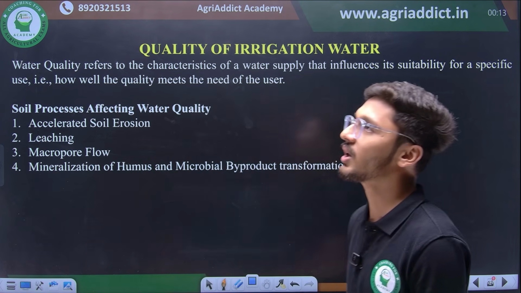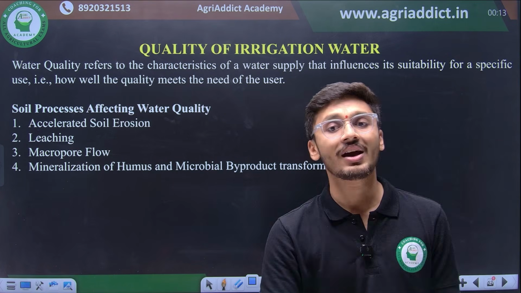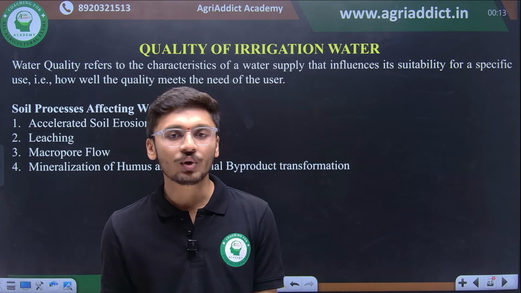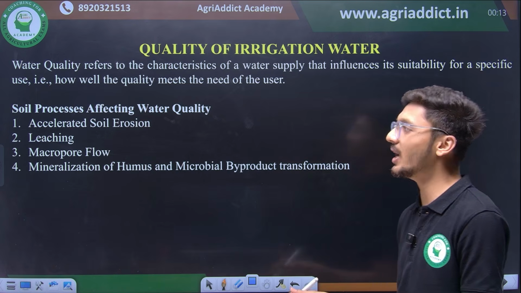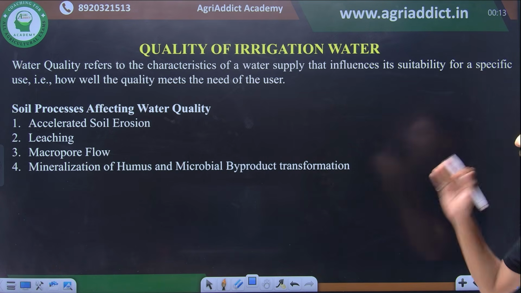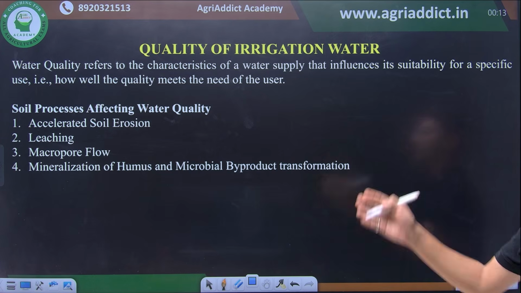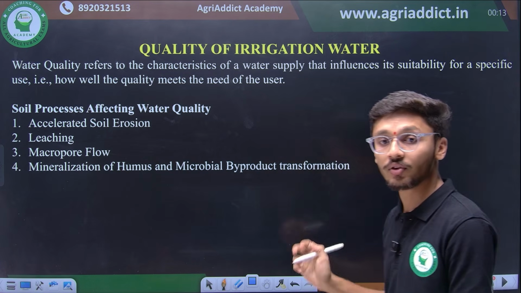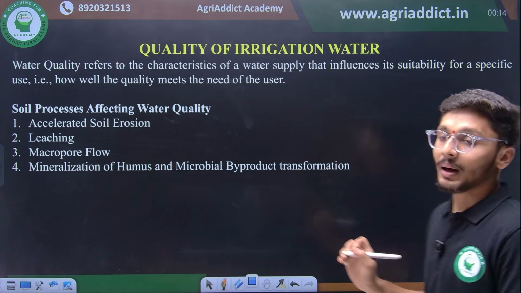अगर सॉल्ट रिच वाटर हम सप्लाई कर देंगे तो हम हमारी सॉइल की फिजिकल हेल्थ कंडीशंस को खराब कर देंगे. If we are supplying water that is rich in salt, it is not useful. It will be another parameter to deteriorate physical degradation of the soil. Hence it is very important to analyze the quality of irrigation water. Then soil processes affecting water quality include accelerated soil erosion, leaching, macropore flow and mineralization of humus and microbial byproduct transformation.